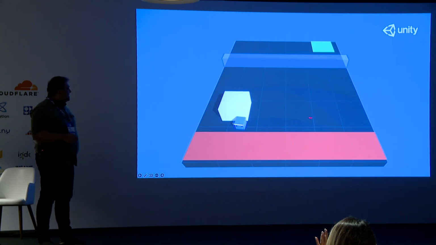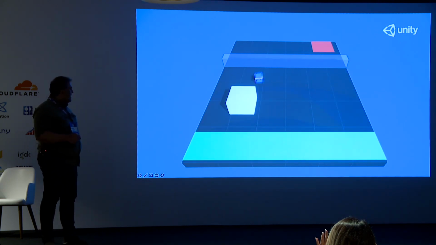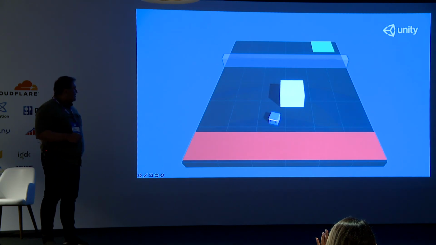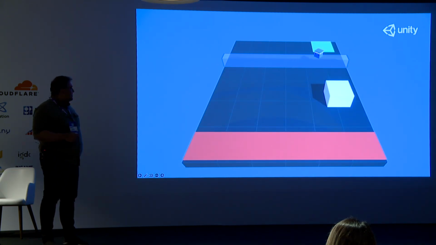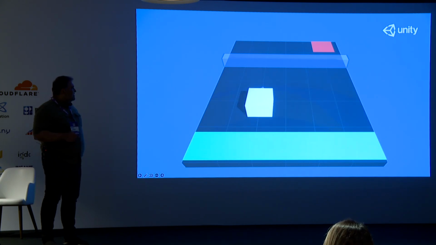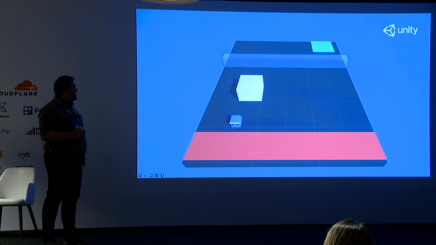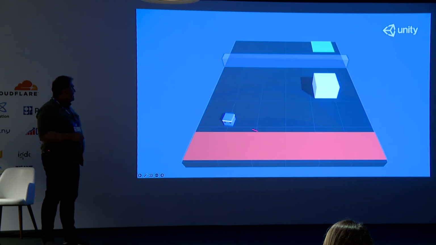As you can see, you can train a very smart agent inside your game. This agent uses a raycast sensor to detect every object around the agent.